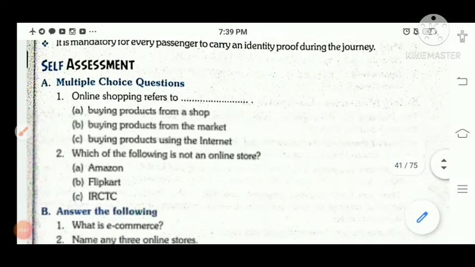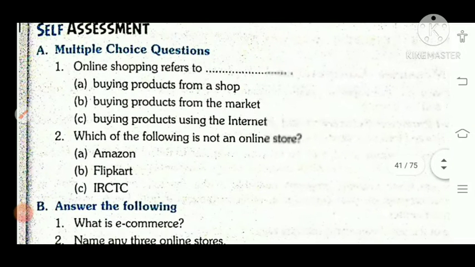So children, here two MCQs are there. First is online shopping.